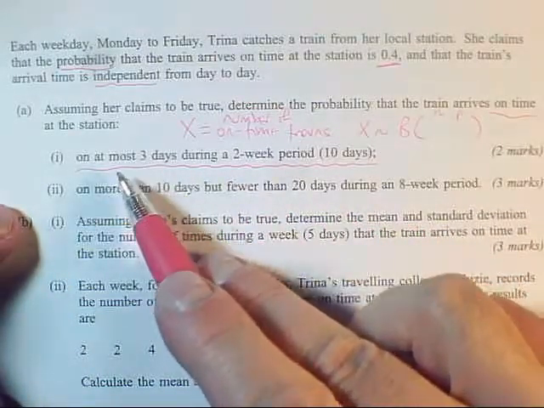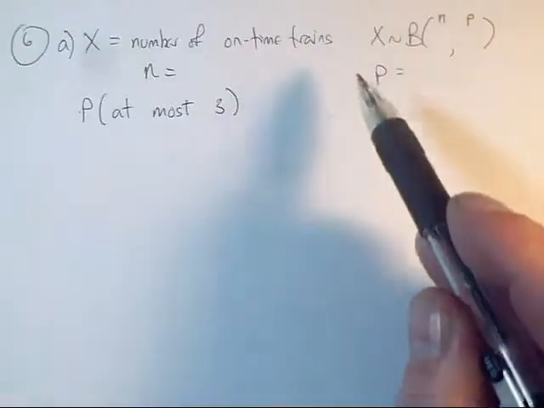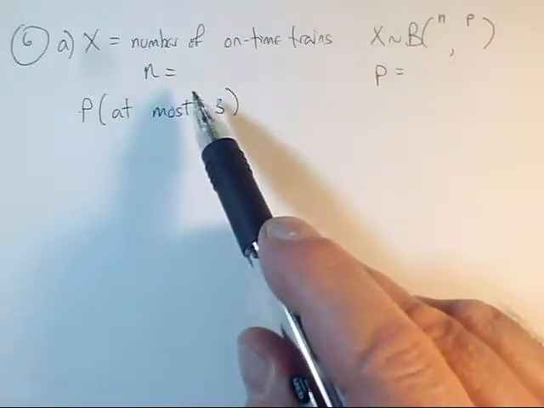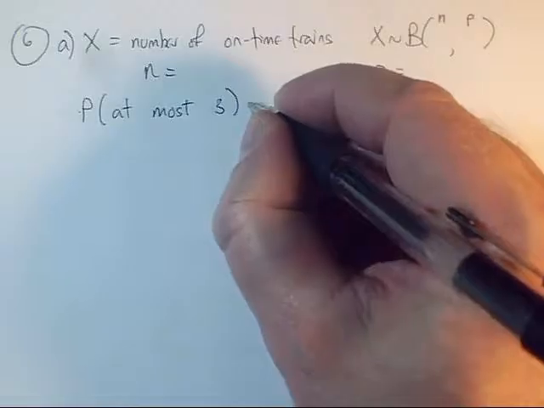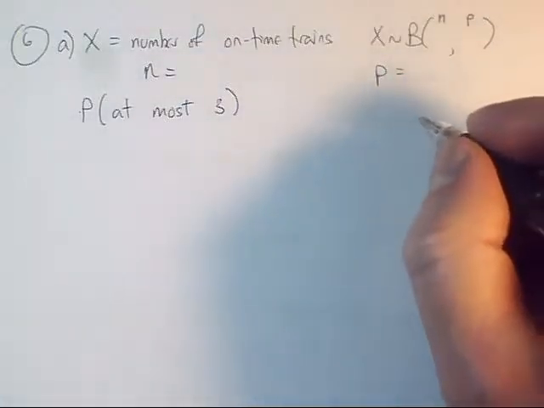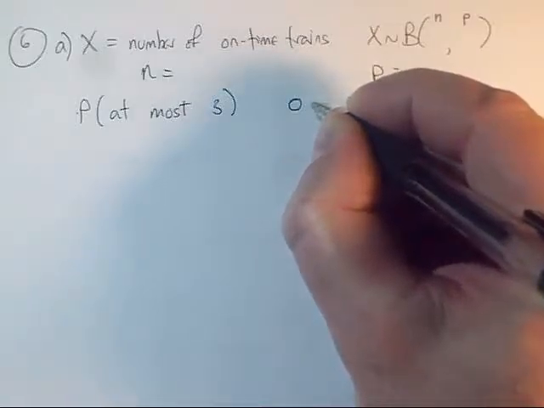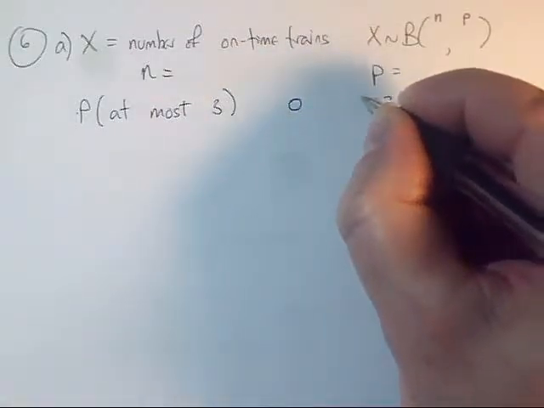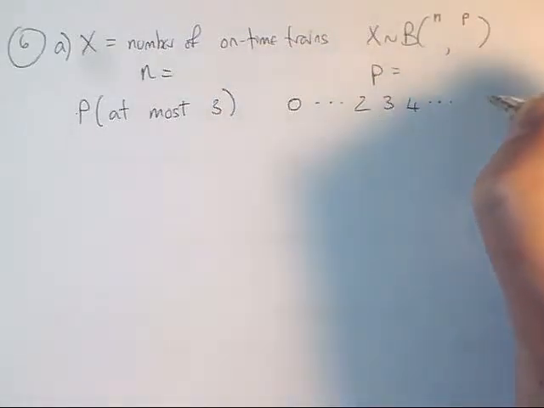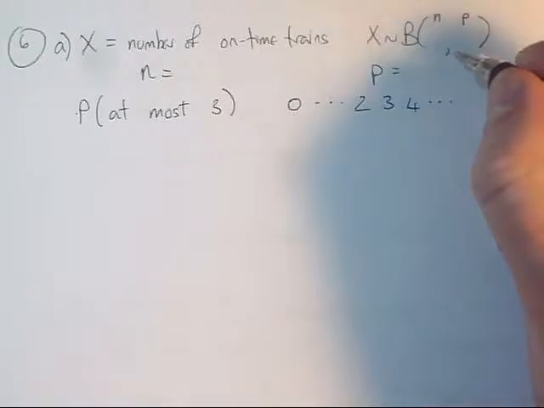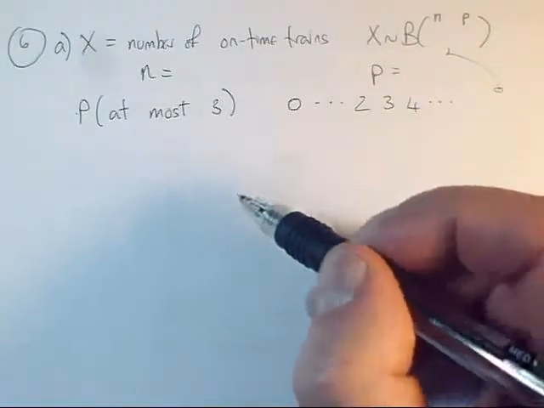So on at most 3 days during a 2-week period, it's going to look like this. You're going to set up your binomial distribution. You're going to be really clear about what n and p are, and then the probability of at most 3 we're going to get. Now, this is where you have to list your possible outcomes. So it always starts at 0. We're interested in numbers around 3, so we'll have 2, 3, 4. You can have dot, dot, dot up to the maximum number, which will be whatever your n is, your top here. And you need to find the probability of at most 3.